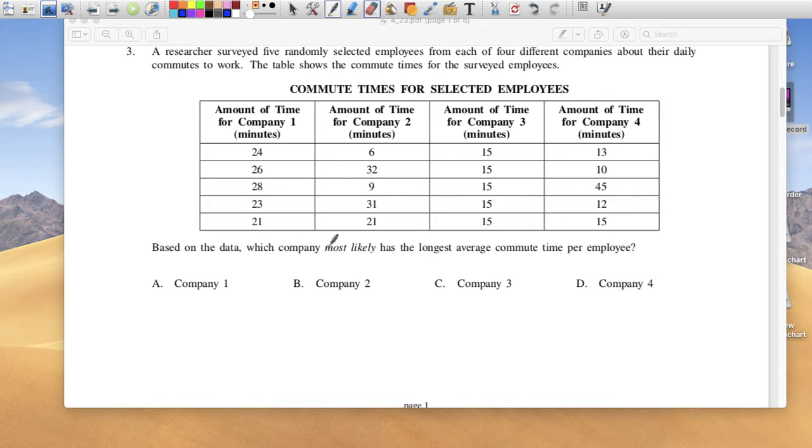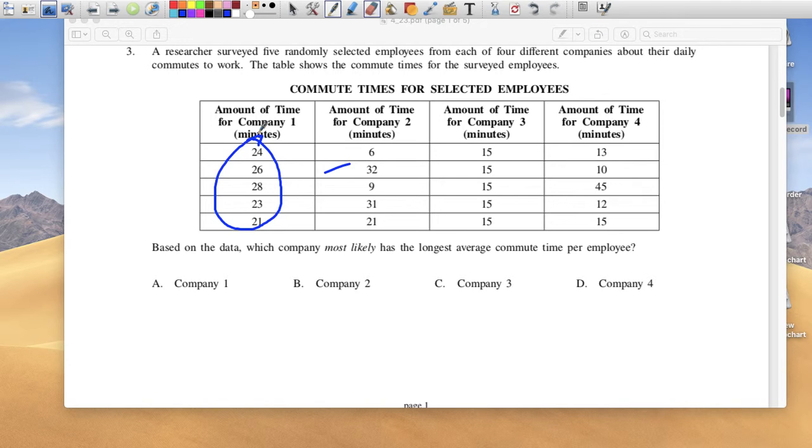So based on the data, which company most likely has the longest average commute time? So you can take the average, right? Add them all up, divide it by 5. I'm going to say that it's these guys over here.